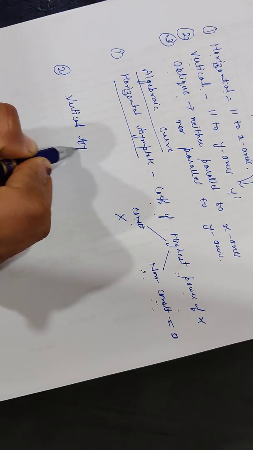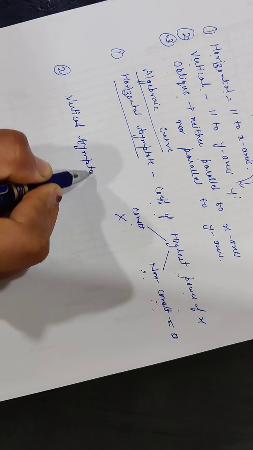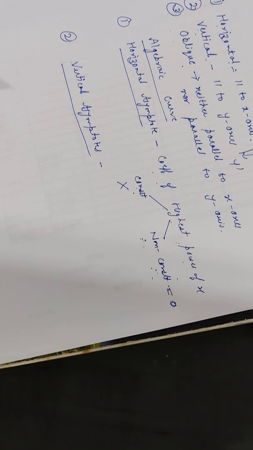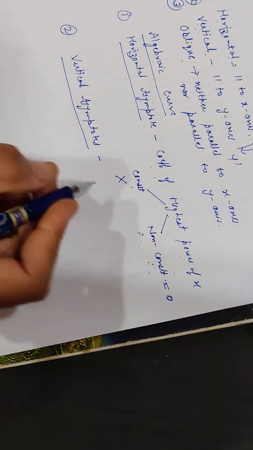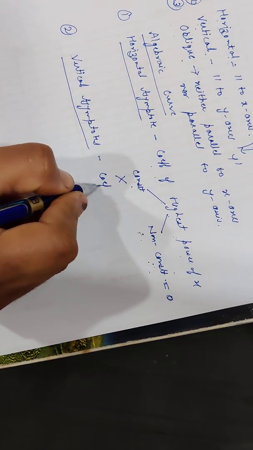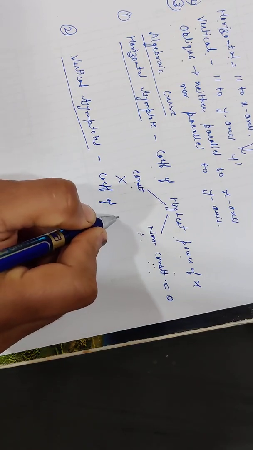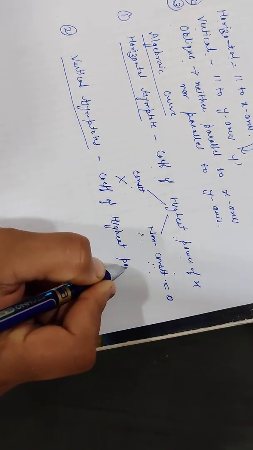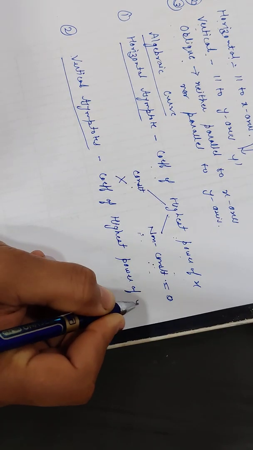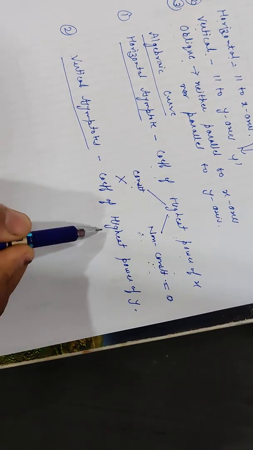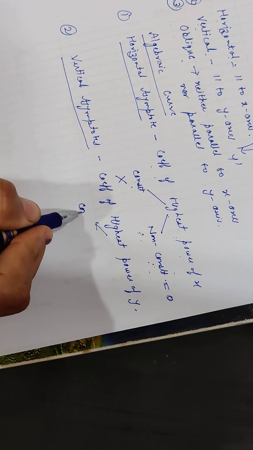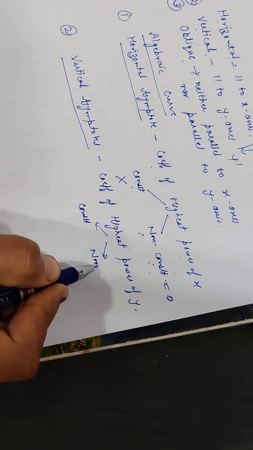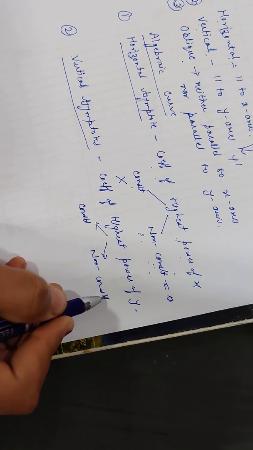Vertical asymptotes means asymptotes parallel to the y-axis. To find the vertical asymptote in case of an algebraic curve, let us first find the coefficient of the highest power of y. Again, there are two cases: either this coefficient is constant, or it is non-constant.